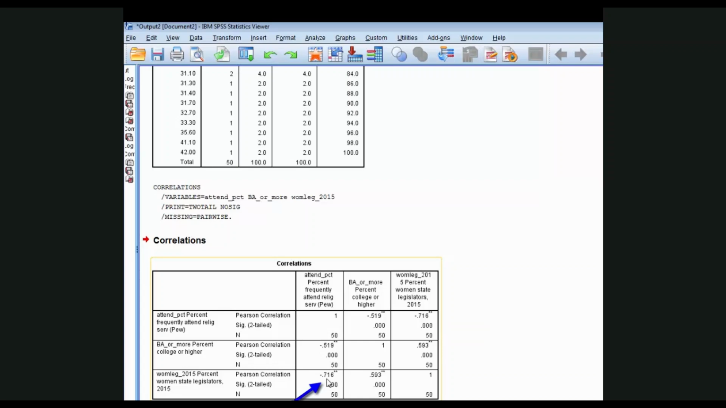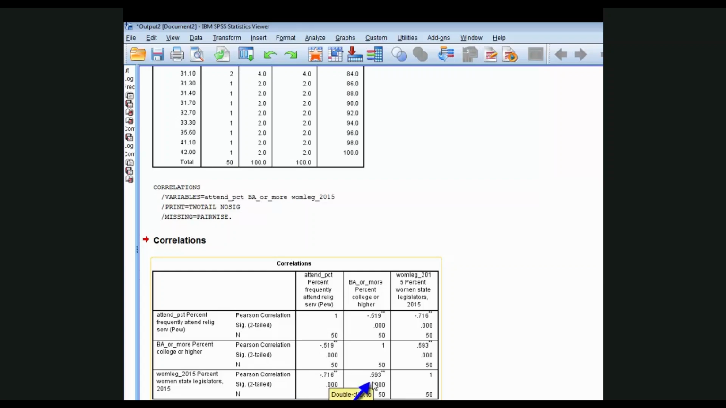And this is a fairly strong negative association. We know it's negative because it has a negative sign. As the percentage of attenders goes up, the percentage of female legislators goes down. And we know it's pretty strong because correlations can range from -1, which is a perfectly negative relationship, through 0, which is no relationship, to +1, which is a perfectly positive relationship. So here we have a fairly strong negative.